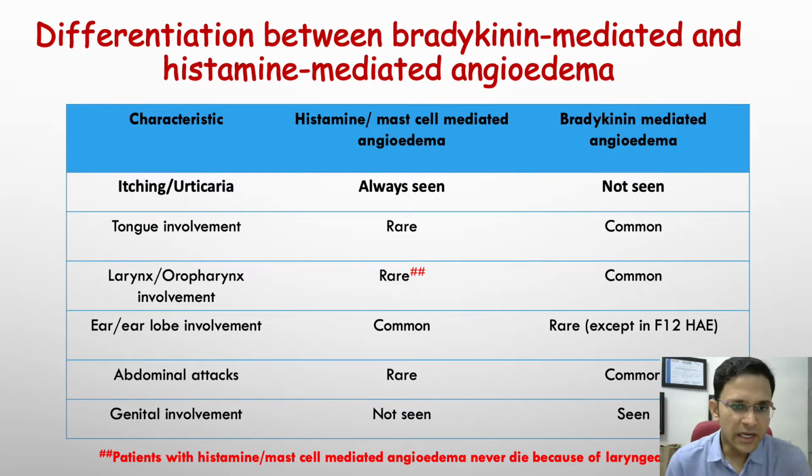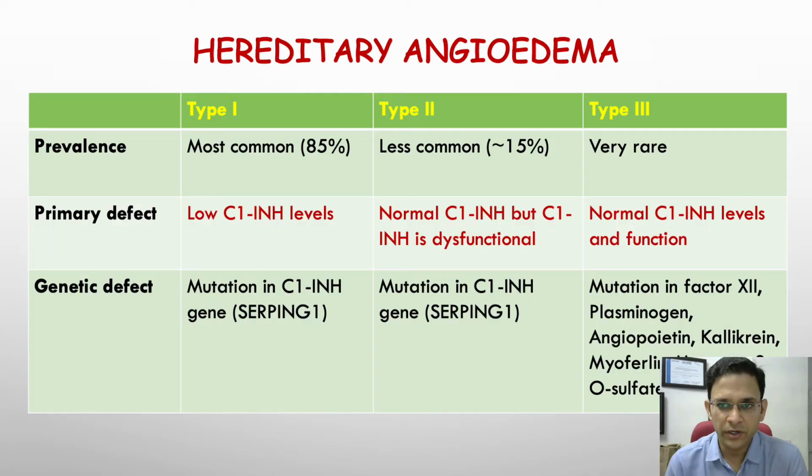Itching and urticaria are very characteristic manifestations of histamine-mediated angioedema, while you don't see this feature in bradykinin-mediated angioedema. This is one of the most important features by which you can differentiate the two conditions. There are certain more features as well. One point you must always note is that histamine or mast cell mediated angioedema almost never causes laryngeal edema and never causes death because of laryngeal edema. This is another very important point.